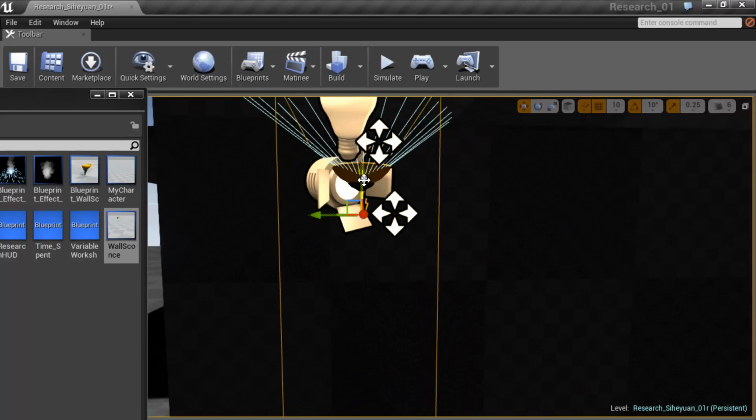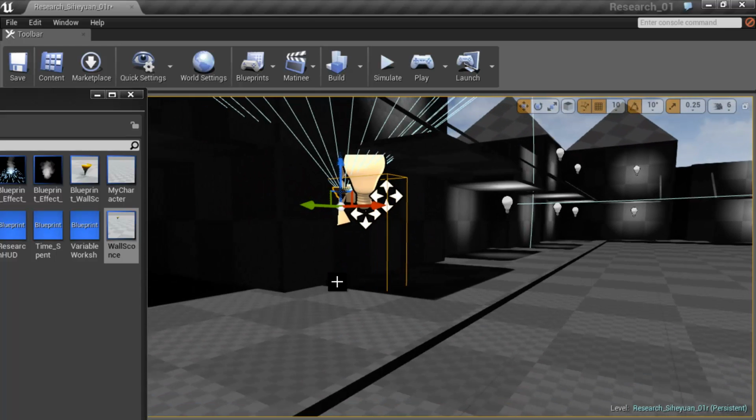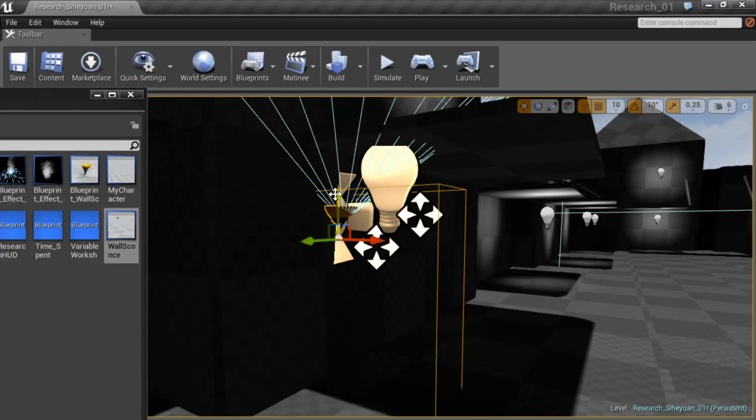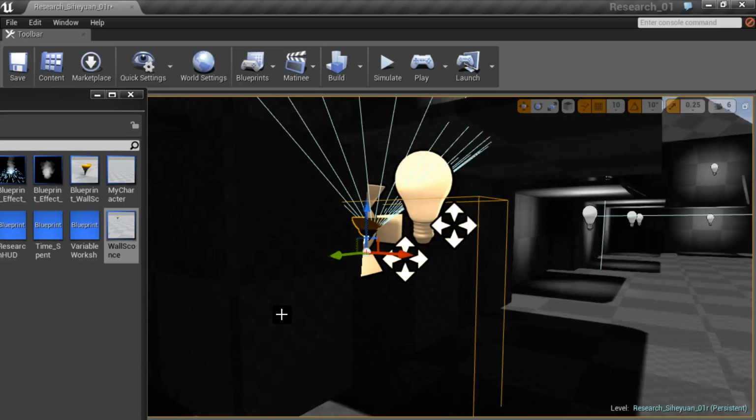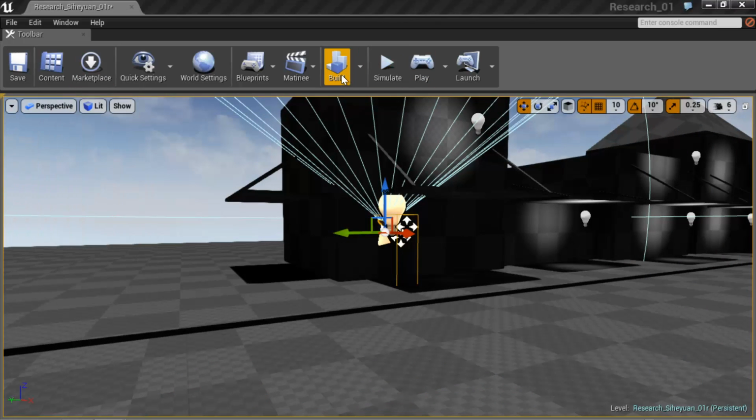Then I'm going to drag it down to where it makes sense. And then we're going to rebuild this level and test it.